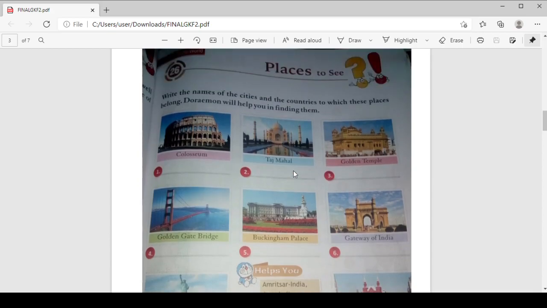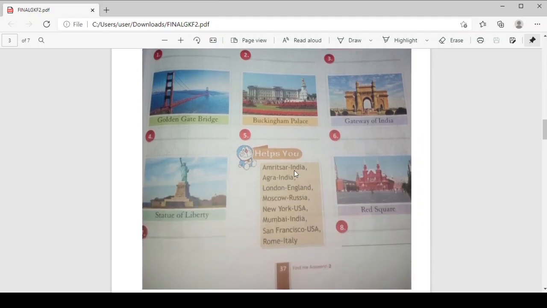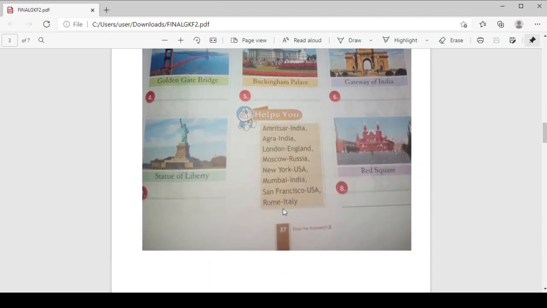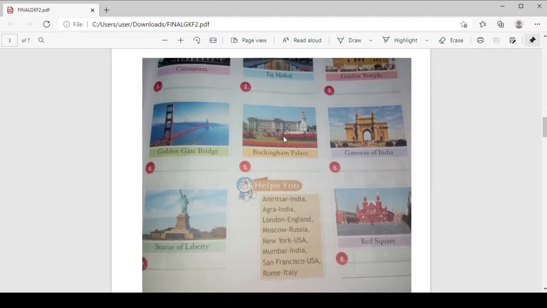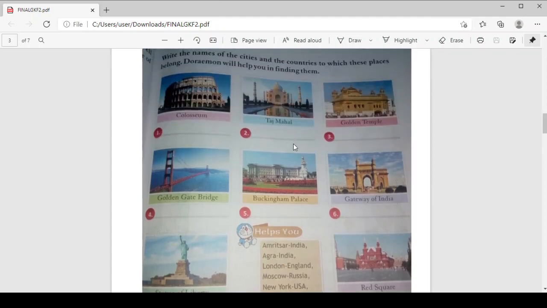Write the names of the cities and the countries to which the places belong. Doraemon will help you to find the name. See here, Doraemon is there. It has given us some help. So with the help of Doraemon we will write the city where it is. Colosseum, it is in Rome, Italy. These are all very famous places.